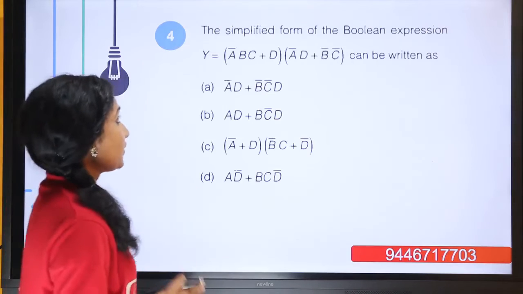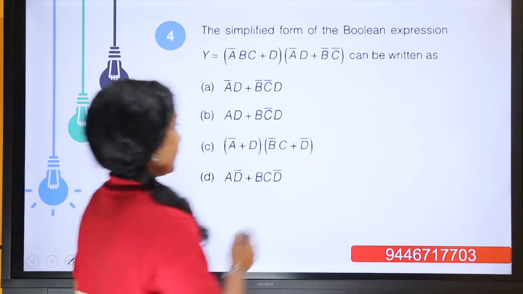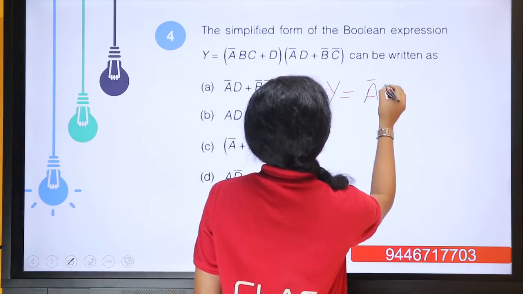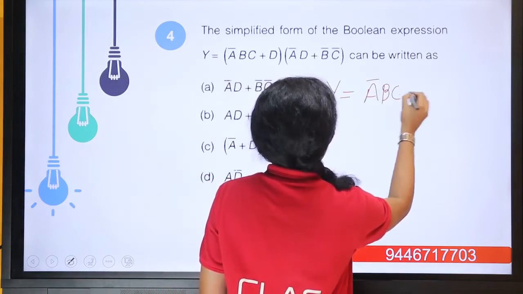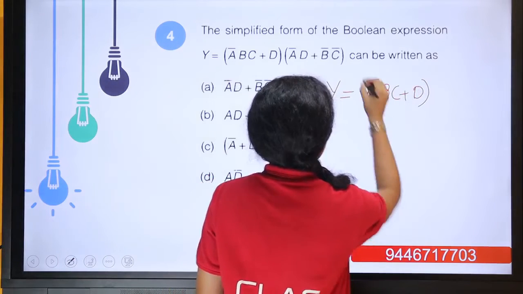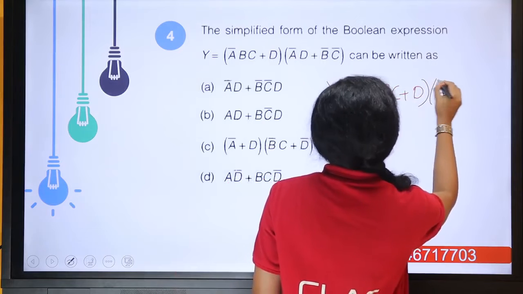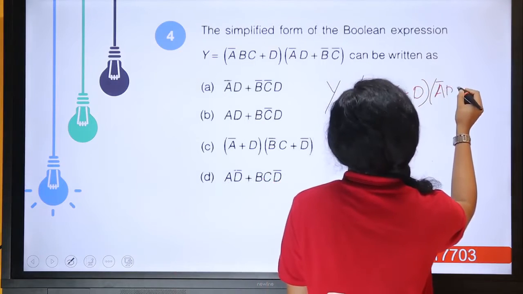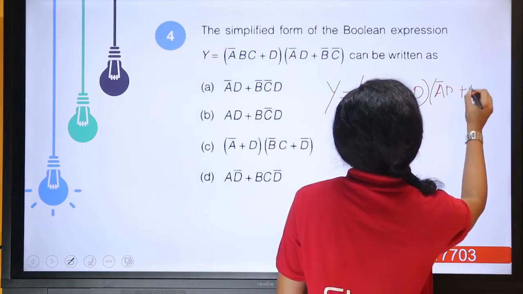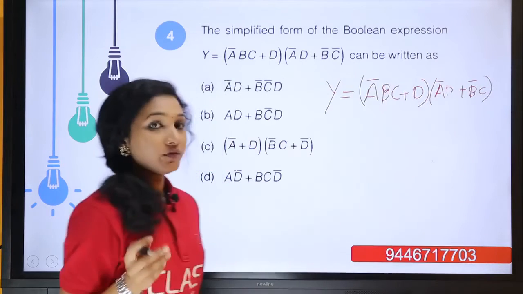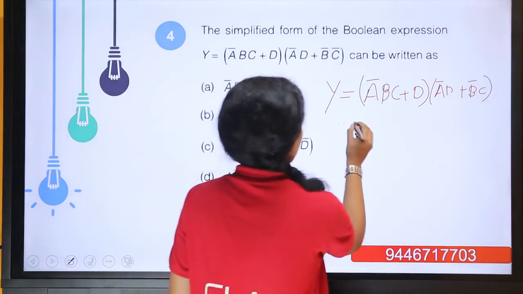The simplified form of the Boolean expression y equal to a bar bc or d, and a bar d or b bar c. Okay, so we have to solve this.